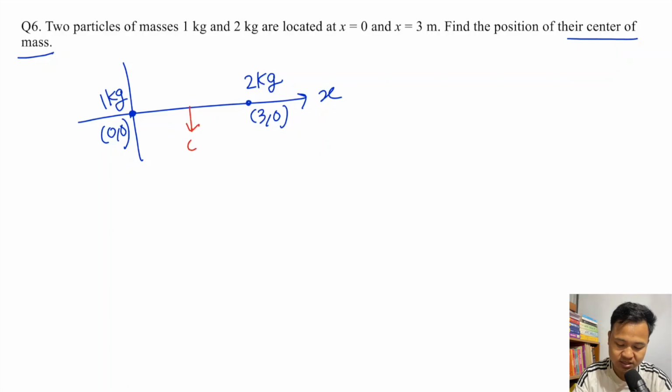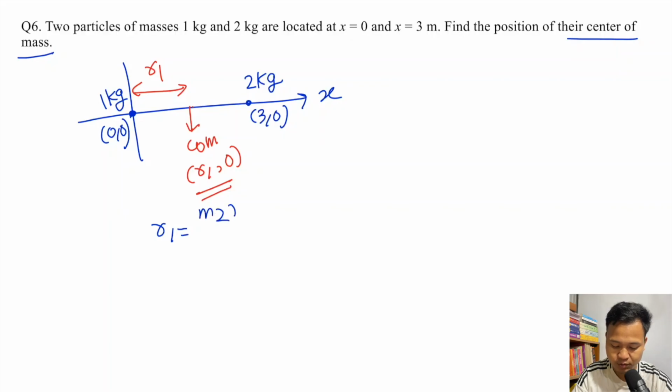Let's say center of mass is here, okay? So COM, R1 here. 1 kg is M1 and 2 kg is M2. The center of mass position is R1, 0, so it is at a distance of R1 from the origin. R1 is equal to M2 into R divided by M1 plus M2.